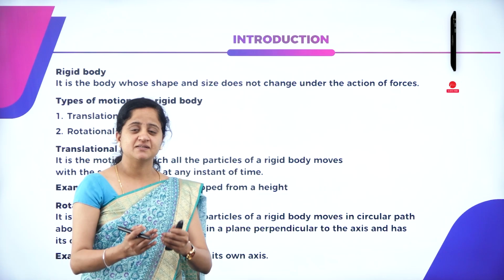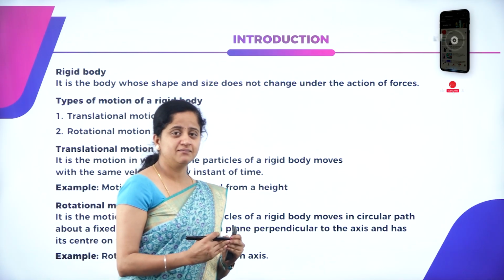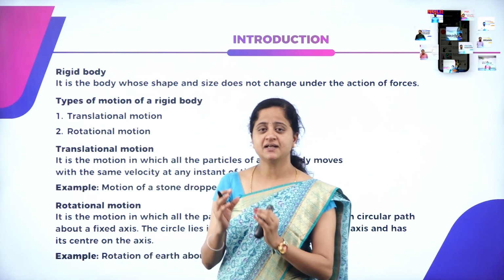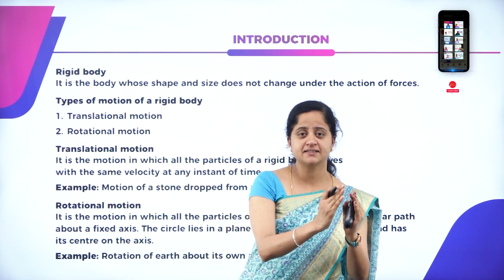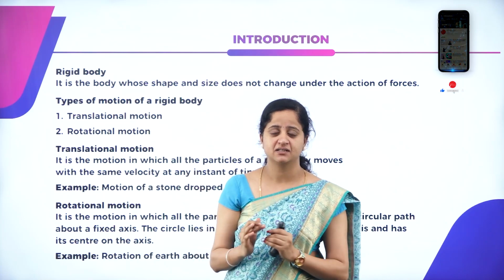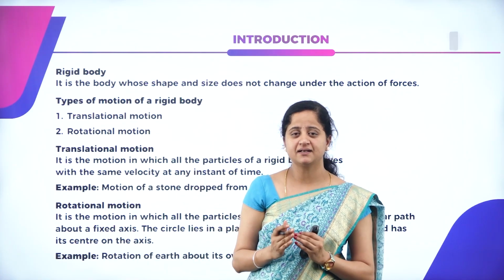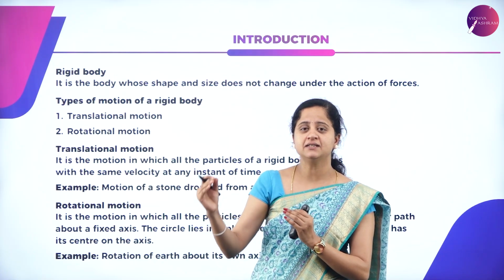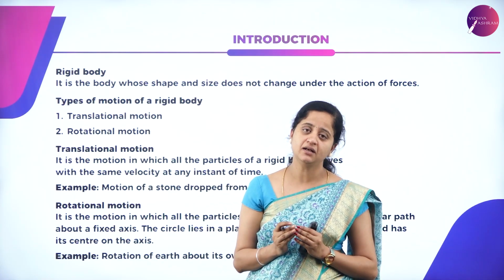Dear children, let us begin with the study of System of Particles and Rotational Motion. Let us understand the topic called System of Particles. So what does it mean? Why is it important to study the motion of particles when they are undergoing rotational motion?